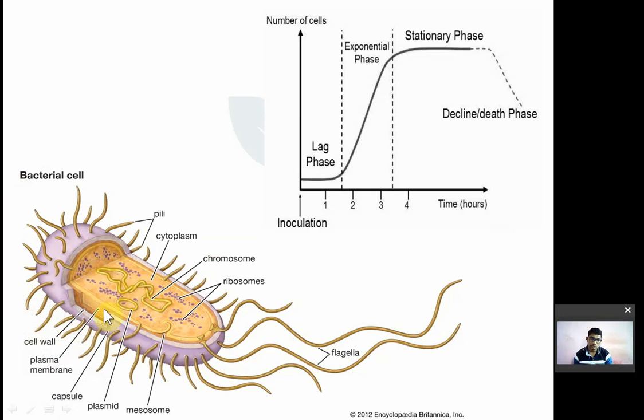You can see here plasmids, circular DNA. That is the extra chromosomal DNA. On that DNA there is no genetic information. इसके ऊपर genetic information नहीं होता है. So whatever genetic information of bacteria is present in the chromosomal DNA. Self-replicating circular DNA is known as extra chromosomal DNA and known as plasmids. Whole recombinant DNA technology is based upon these plasmid vectors.